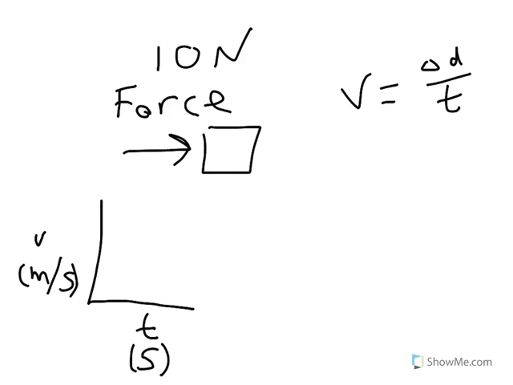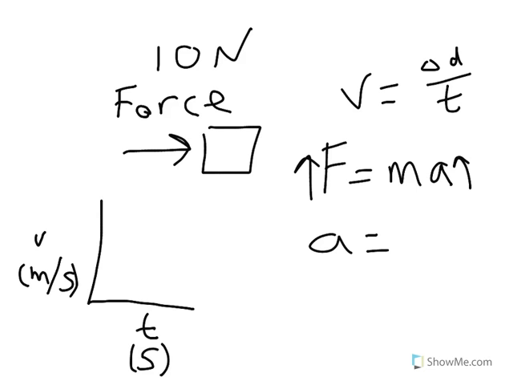Well, you have a constant force, which means you have a constant acceleration. If that force doesn't change, then that acceleration can't change either. Just like we said, if you up the force, the acceleration has to go up. But acceleration, keep in mind, is like I wrote before, a rate of change of velocity over time. So when you have a constant force like that, with 10 newtons, your graph's going to look something like this. As time goes up, velocity gets faster and faster, but at equal units. It doesn't increase any more from 5 to 6 seconds than it does from 1 to 2 seconds.